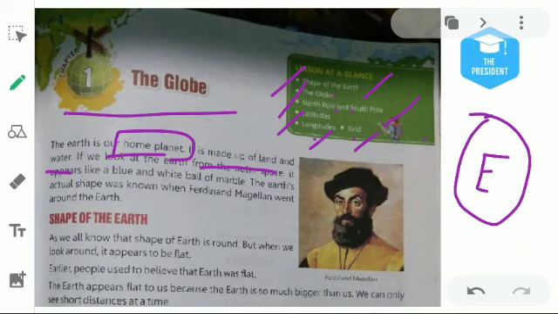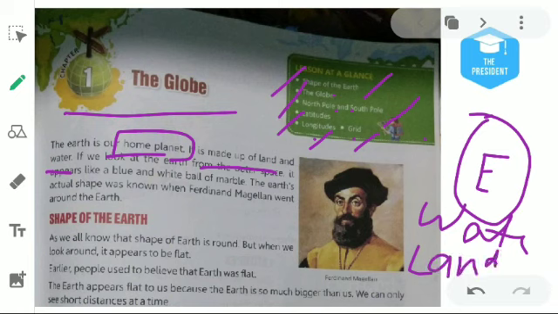Earth is made of land and water. Our Earth is made of just two things. First is water and second one is land. We are living on the land, and water we can see in the rivers, in the oceans, in the lakes, in the form of glaciers. If we look at the Earth from outer space, it appears like a blue and white ball of marble.